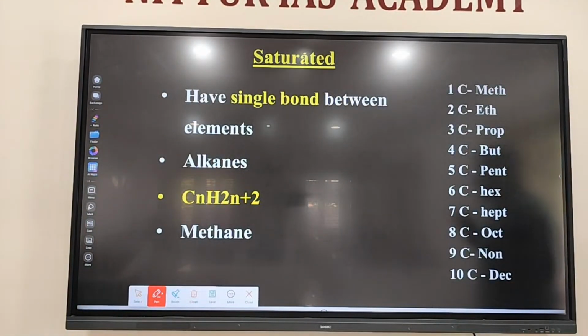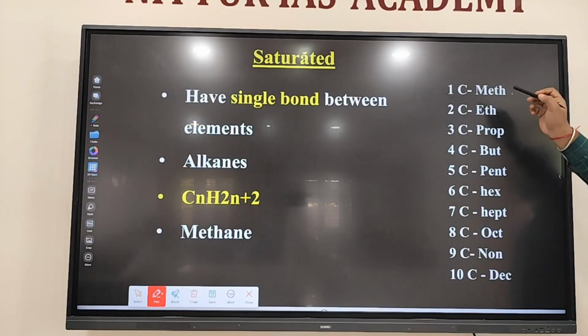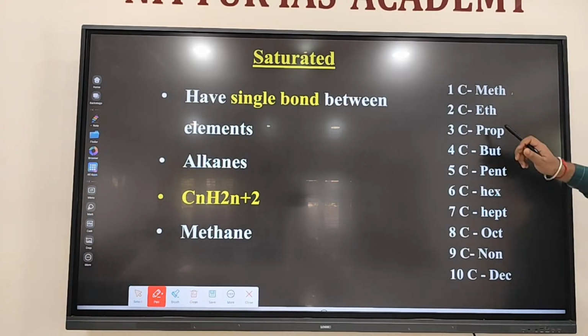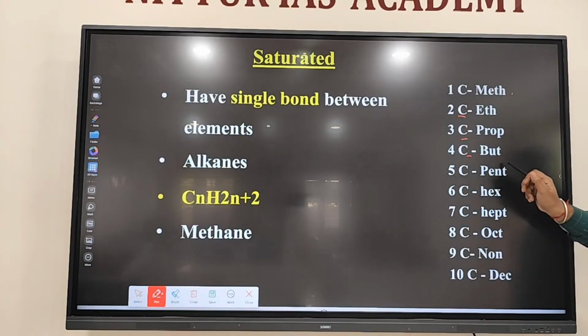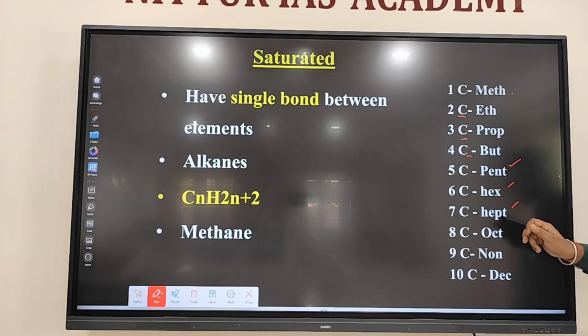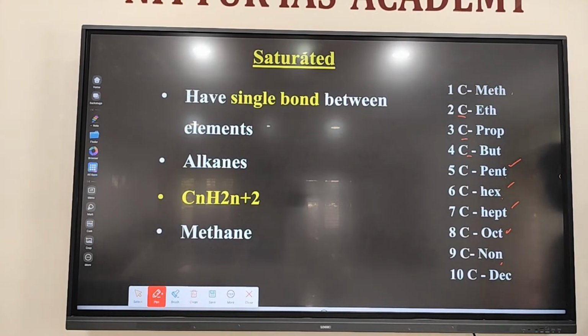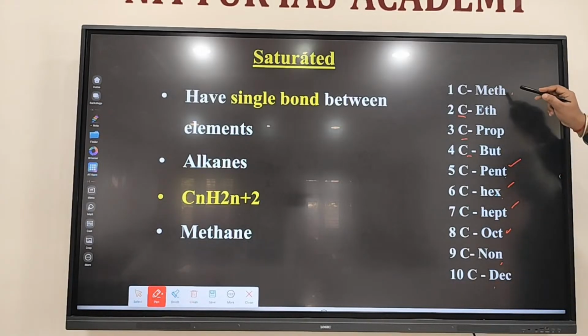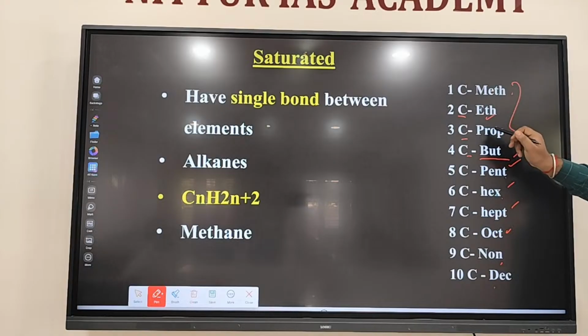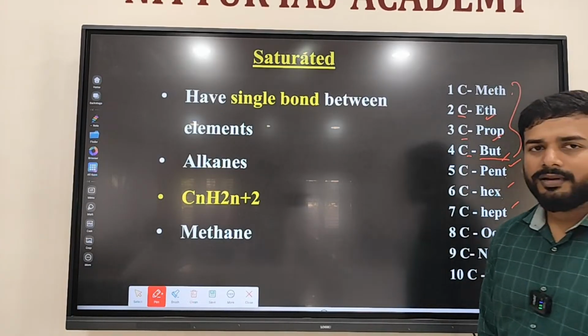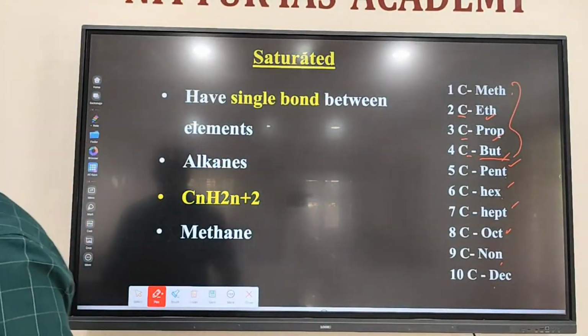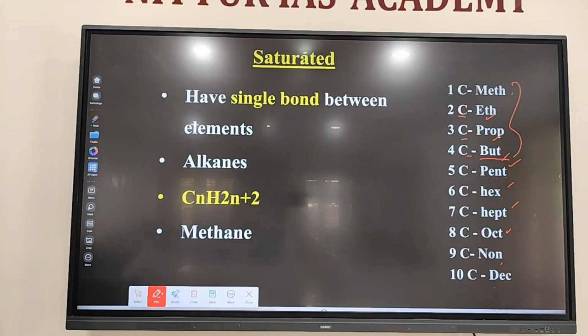If only one carbon atom is present, we'll call it methane. Methane only is there because that is the simplest hydrocarbon. Then 2 means eth, 3 means prop, 4 means but, 5 pent, hex, hept. You will be knowing. Then 8 means oct, 9 means non, 10 means dec. Actually, the important hydrocarbons are these: ethane, 2 carbon; propane, 3; butane, 4. That's it.